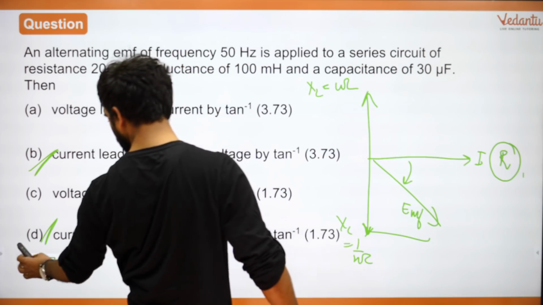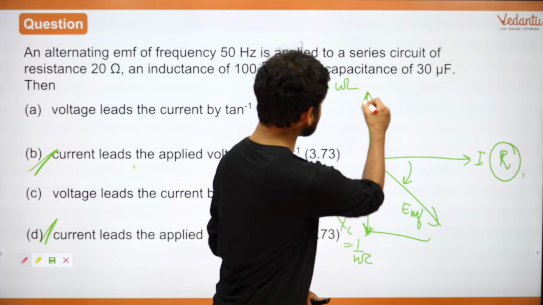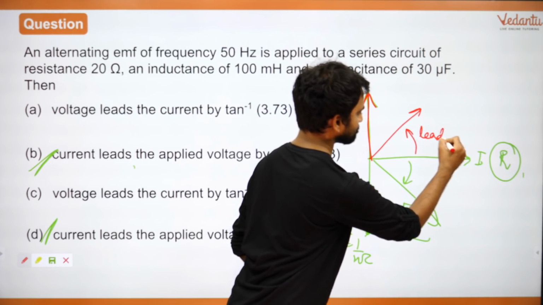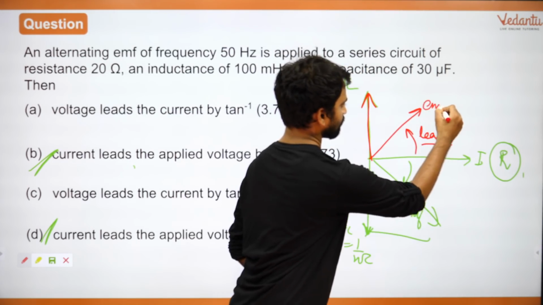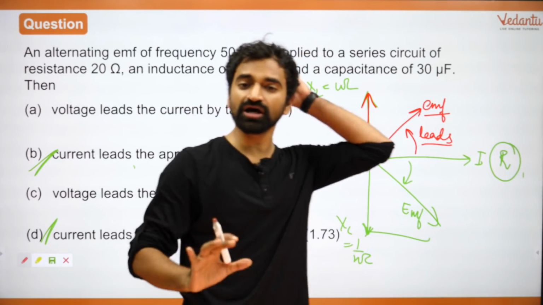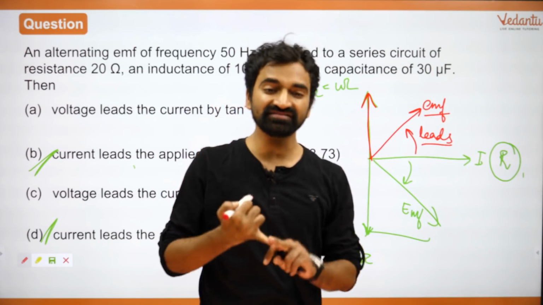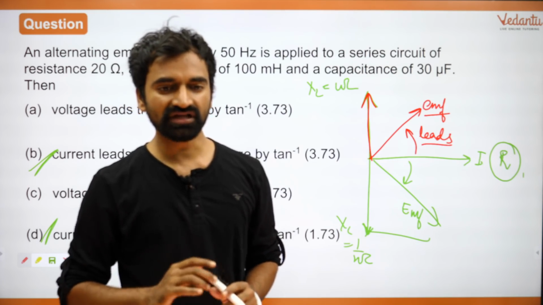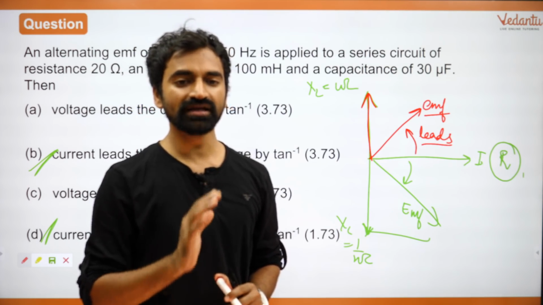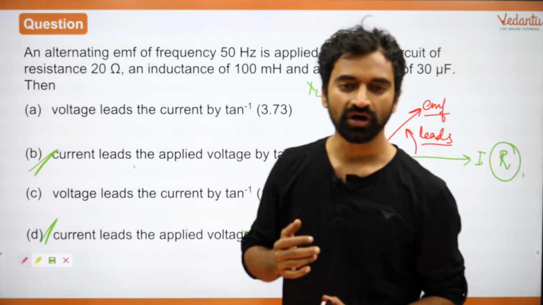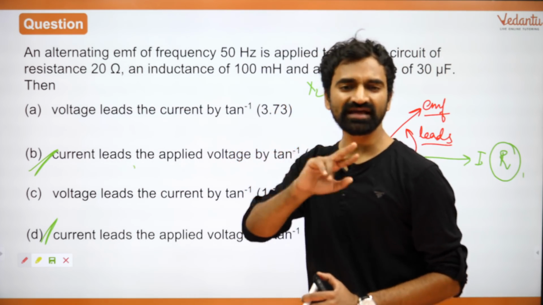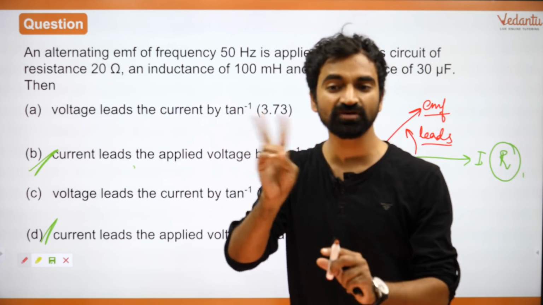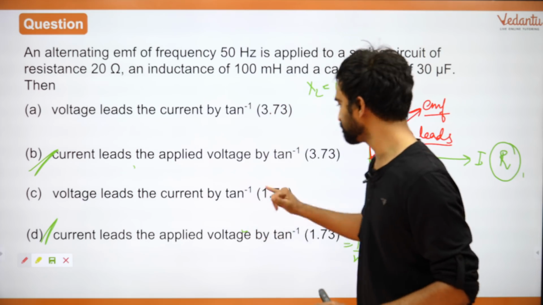On the other hand, let's say this is higher. Right? The EMF goes up, it leads. Is that fine? So it is all a play of whether capacitive reactance is higher or inductive reactance is higher. Alright? No, you can take XL minus XC as well, doesn't matter. What you have to find out is which one is bigger. दोनों में से बड़ा कौन सा है? You have to find out the difference.